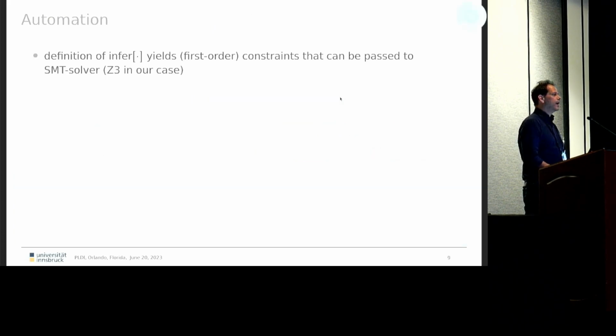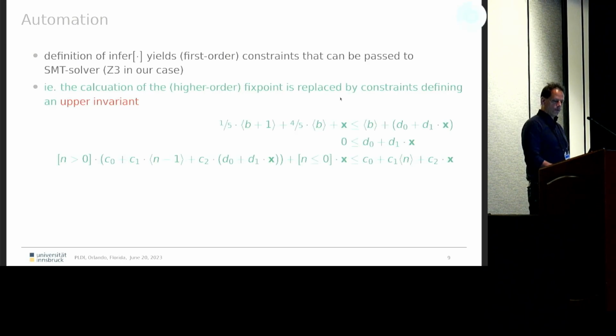Okay, now how do we automate? We take all these constraints together and ship them to an SMT solver, and that's it. Now, for our example, this would mean that we come up, for example, with the following upper invariant for this upper bound on the expected return value, where we see in the constraint, again, the notions from the body of the recursive call and also these conditions on the recursive call and some additional side conditions that we need in the representation.